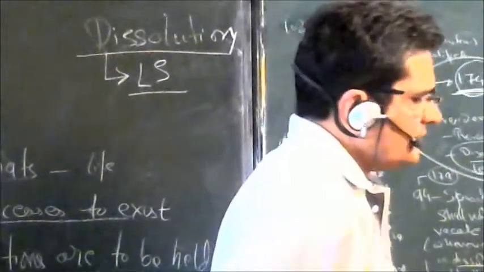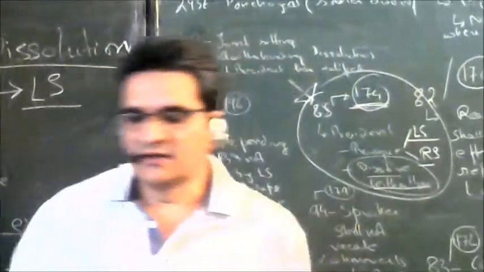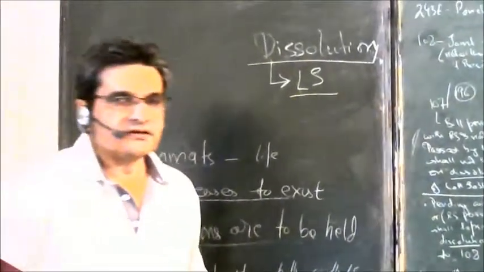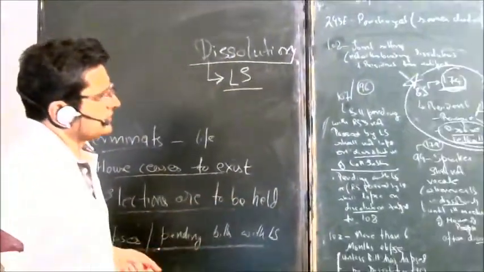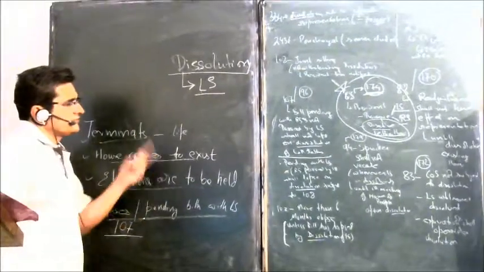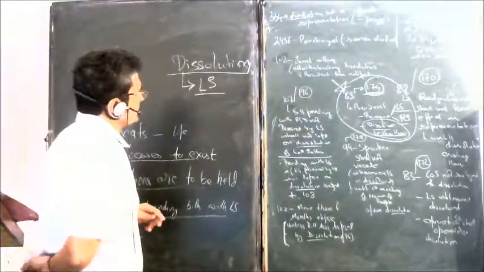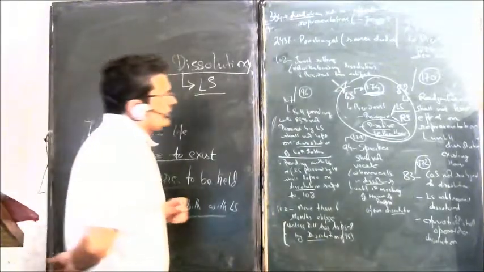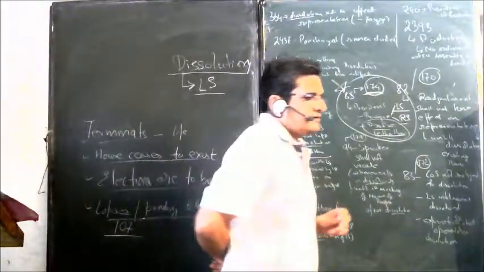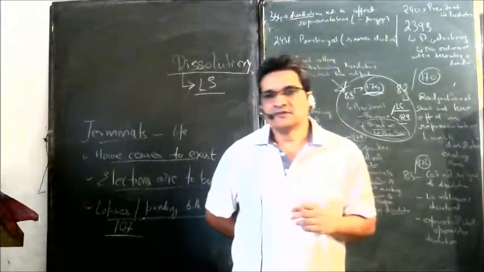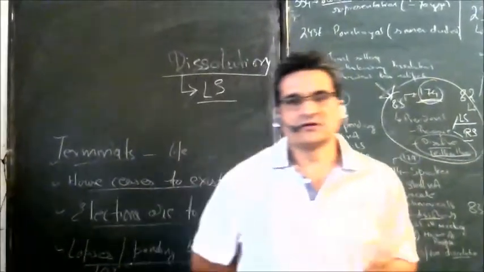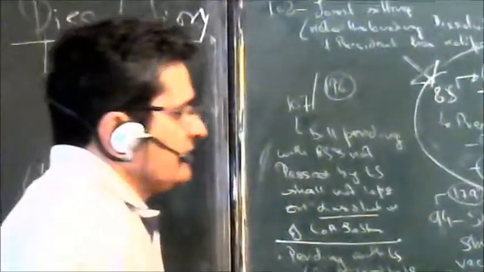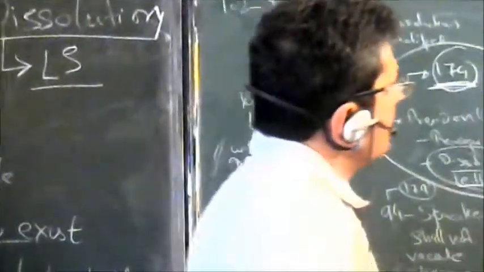Now, after having spoken about Article 85, which I say is the mother article because it basically talks about the power to dissolve, which is with the president, of course, you have to read this along with Article 74, how president will exercise that power. Now, there are many other articles in the Constitution of India which mention the dissolution of House. It is not that only these two articles, that is Article 83 or 85, which mention the dissolution.